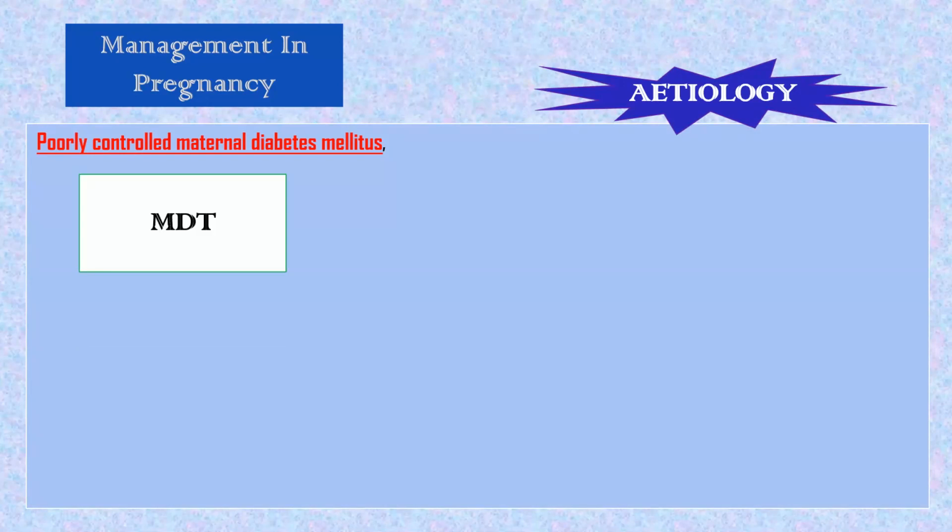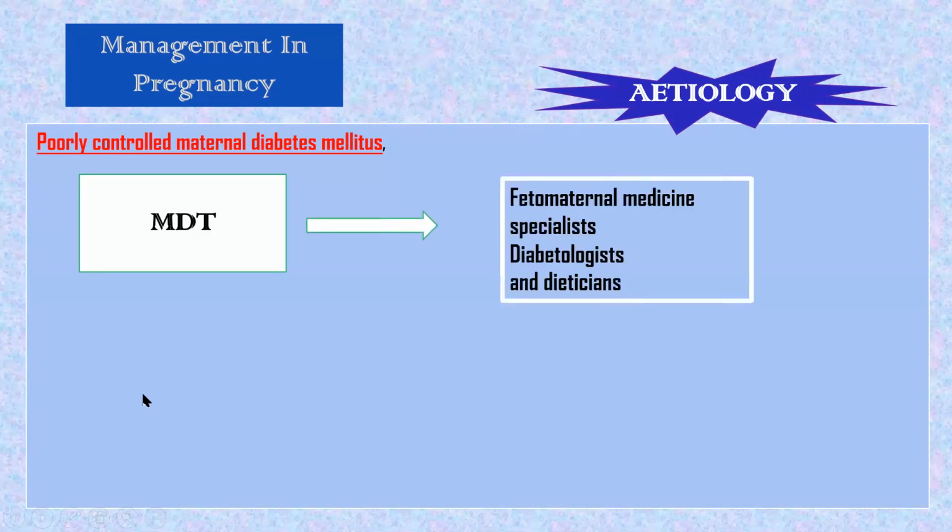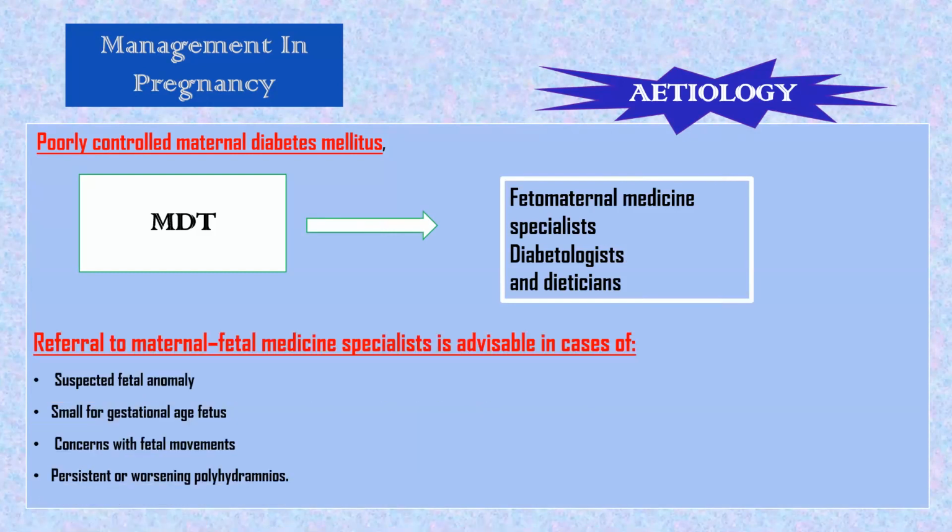So the management will be MDT. In MDT, who will come? Feto-maternal medicine specialist, diabetologist, and dietitian. Referral to a feto-maternal medicine specialist is advisable in cases of suspected fetal anomaly, small for gestational age fetus, concerns with fetal movements, and persistent or worsening polyhydramnios.